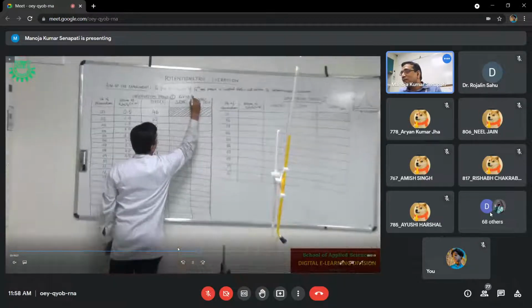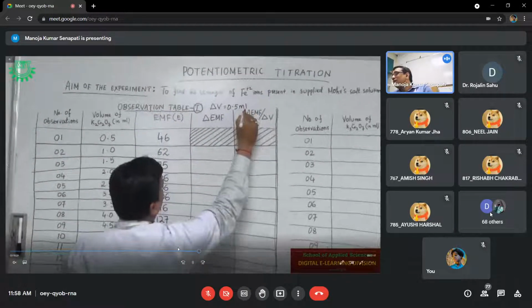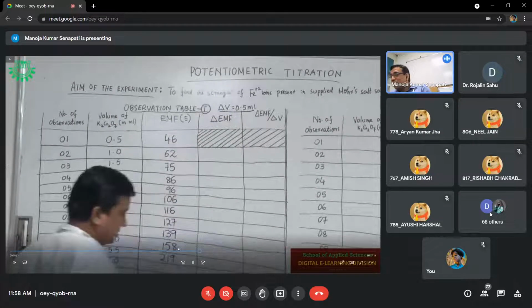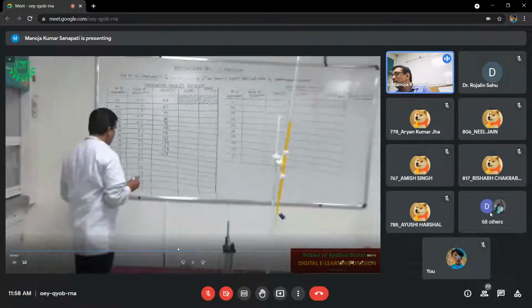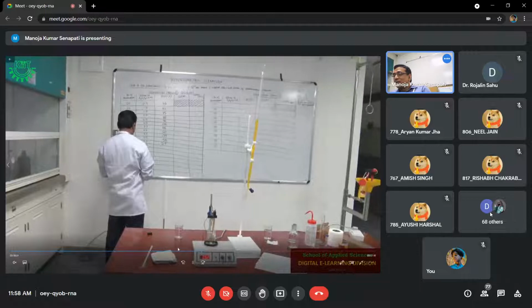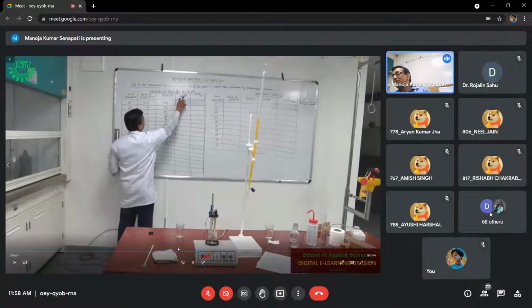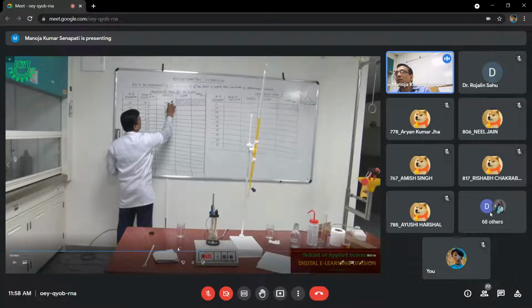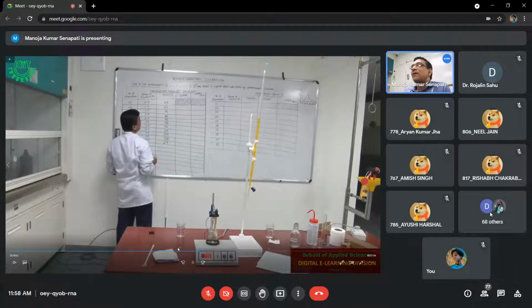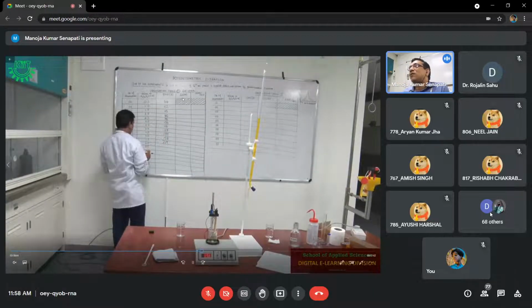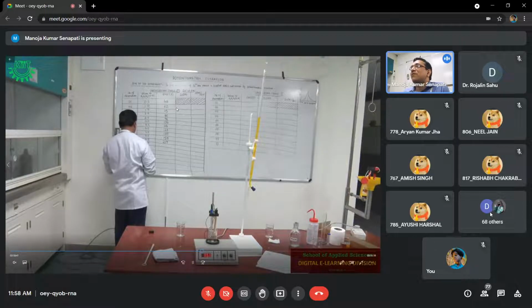So in here, we have to wait till the value gets stabilized. In the previous observations, within 1 minute the value gets stabilized. But where there is a drastic change in the EMF, it will take some time to be stabilized because the reaction is to be completed. So in between, you can calculate the del EMF, the change in the EMF.